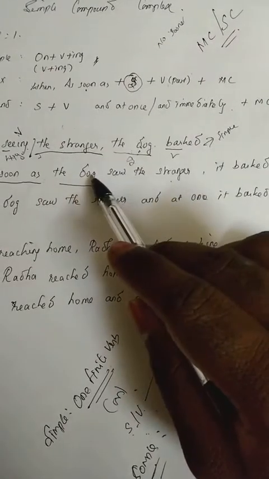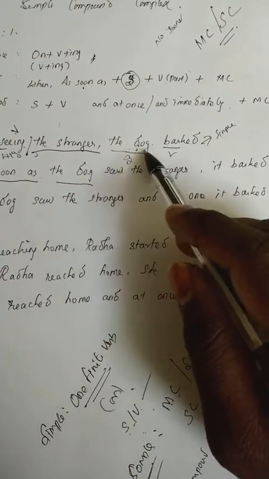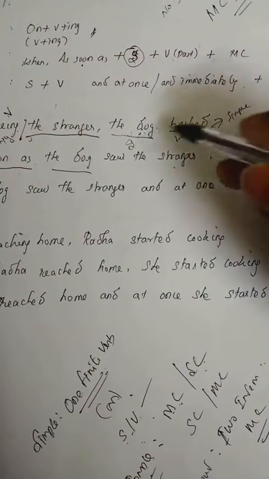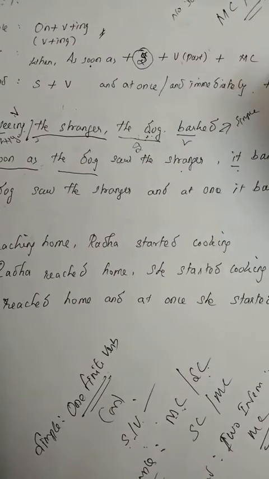Already we have used the dog, so the third form of the dog is it. That's why we have used it: it barked.